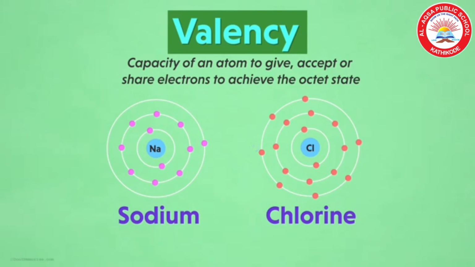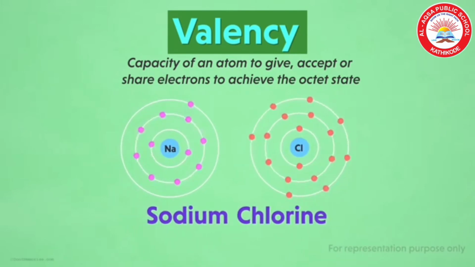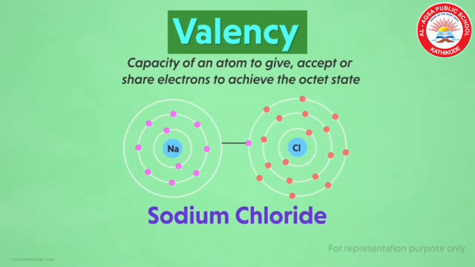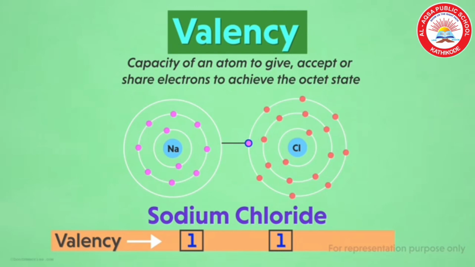Sodium donates 1 electron and chlorine receives 1 electron. So both elements get their octet by giving and accepting electrons. So here the valency of sodium is 1 and valency of chlorine is 1.